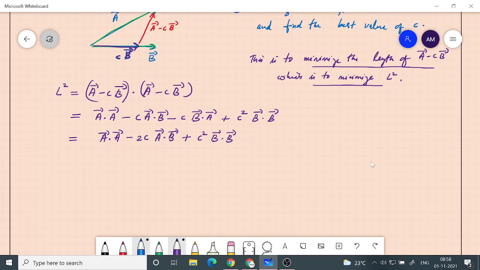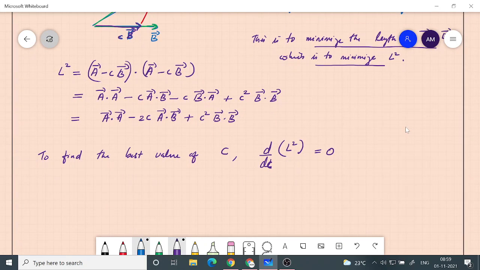Now the best approach to find the best value of C is that we can say d by dc of L square equals 0. So you take this L square, differentiate with respect to C and equate that to 0. That will give us either a maxima or a minima. Let's see what happens if we do that.